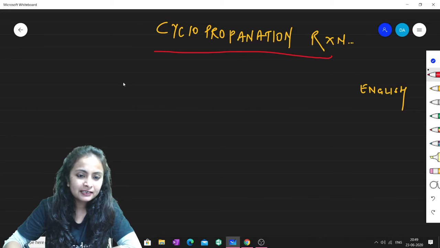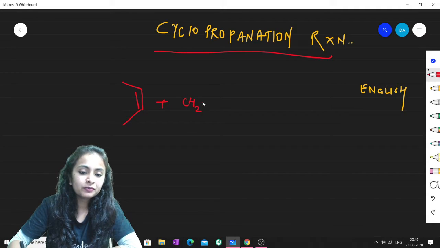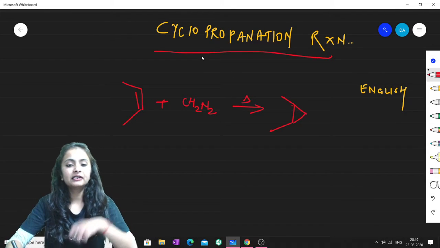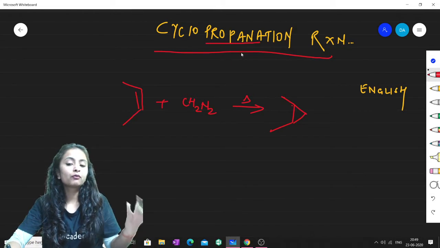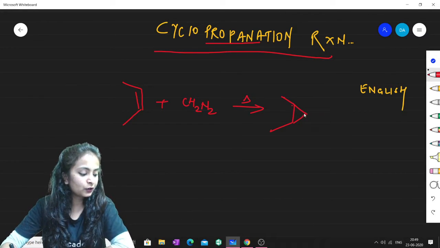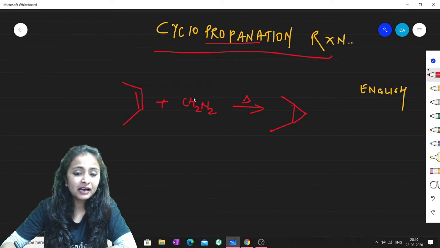So guys, basically in the Simmons-Smith reaction, if you treat any alkene with diazomethane, then in the presence of heat it gets converted to cyclopropane. Therefore we call it cyclopropanation. One three-membered cyclopropane ring is formed. Fine. So now what I'm saying is, as you know, this